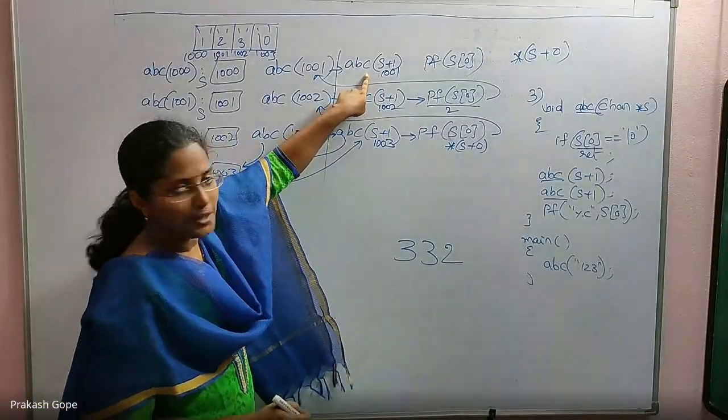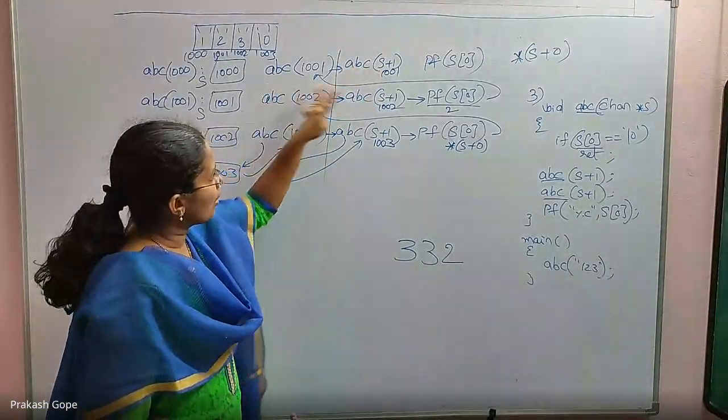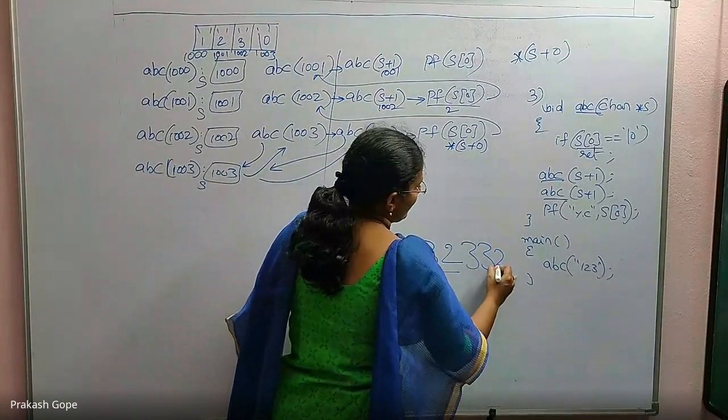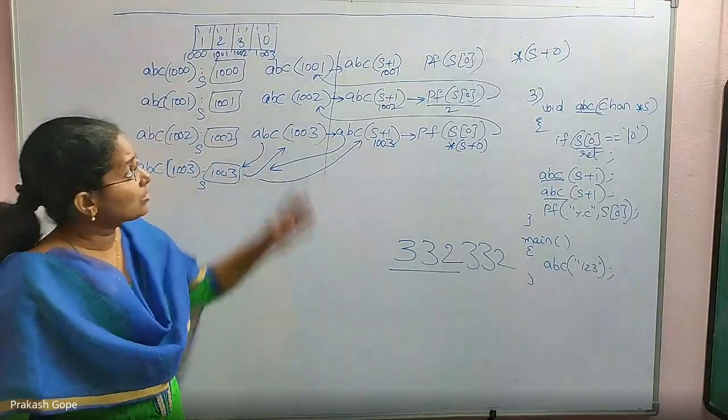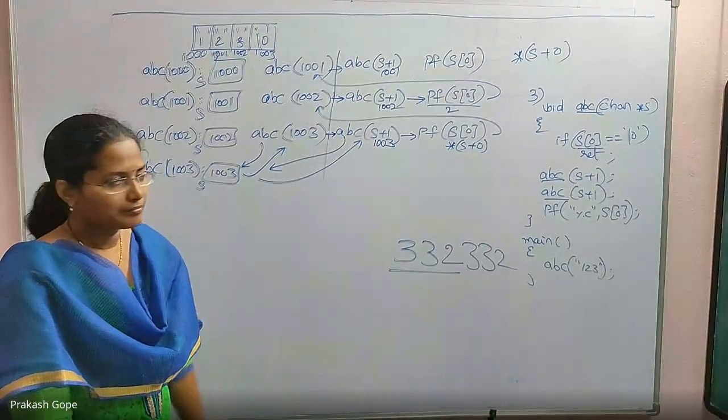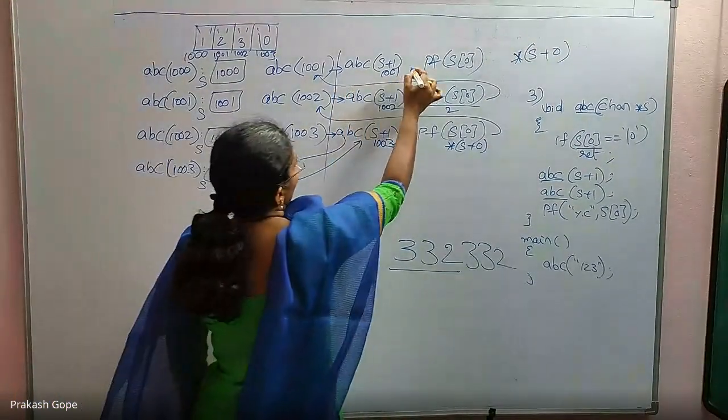This is also the same call. It will also invoke all this and print the same thing again. 332 again, no doubt, because there is no change in the array. But the work is repeated. So this line is also done. Continue.